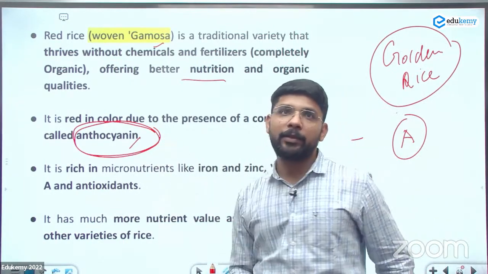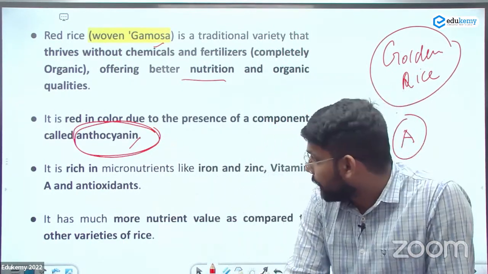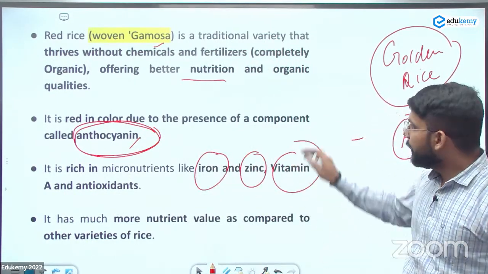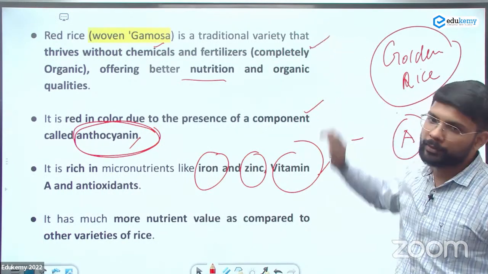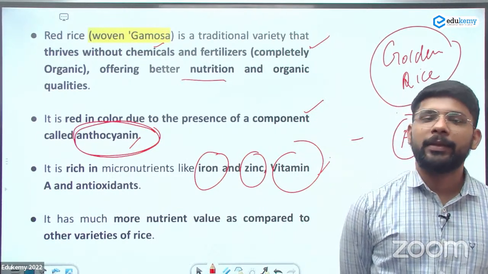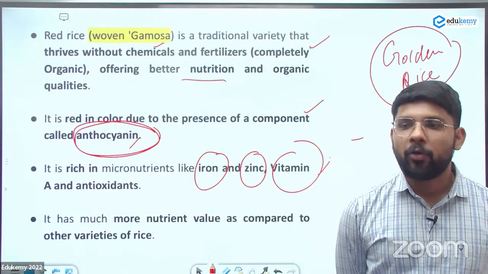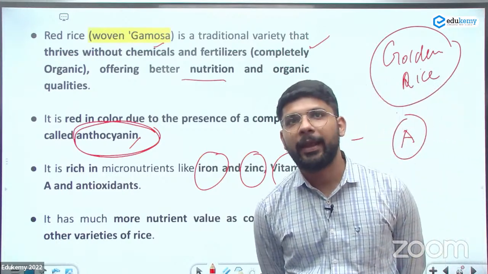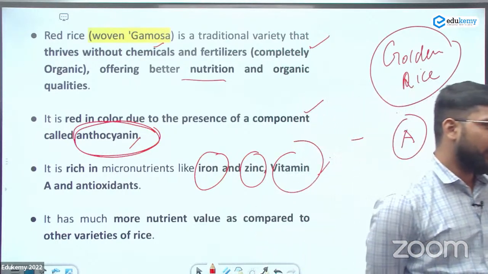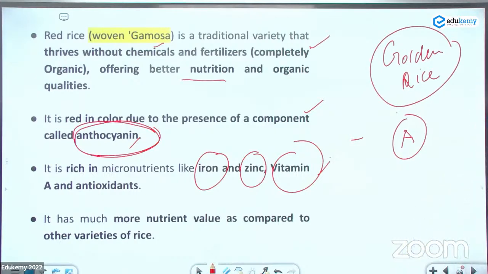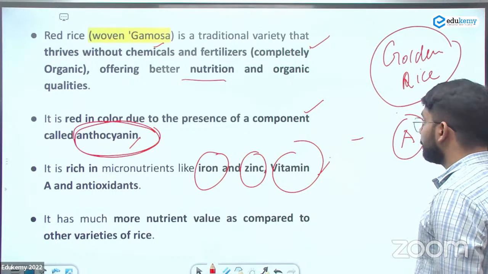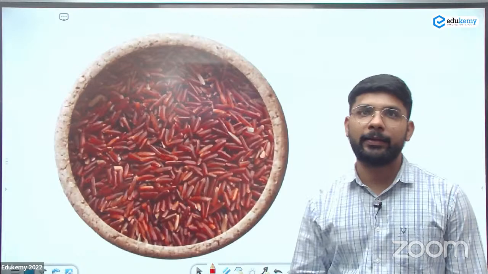It is red in color due to the presence of anthocyanin. It is rich in iron, zinc, vitamin A, and antioxidants. This is important, and this is also important. In Assam, it's a GI registered variety. Red in color due to anthocyanin, also enriched in zinc, vitamin A, and iron. So this is the variety of rice, red in color.